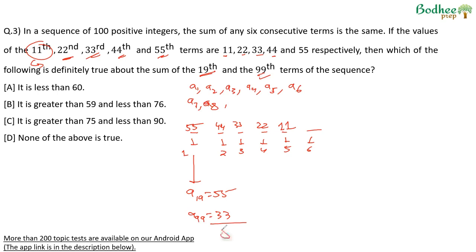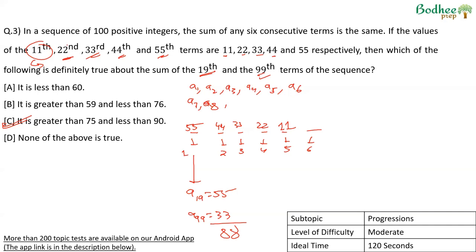The sum of these two numbers will be 88: less than 60, greater than 59, less than 76, greater than 75, less than 90. Option C becomes my answer. I think an easy question. Should not take more than 2 minutes to solve. The only challenge is to understand that the terms will repeat after every 6 terms.